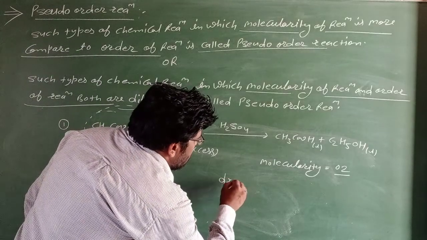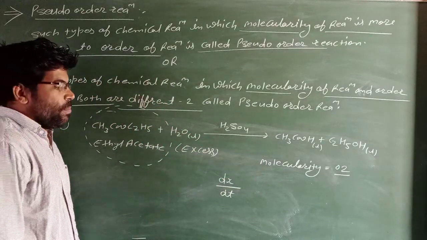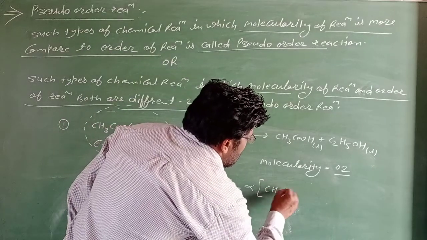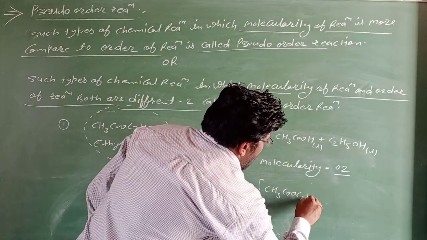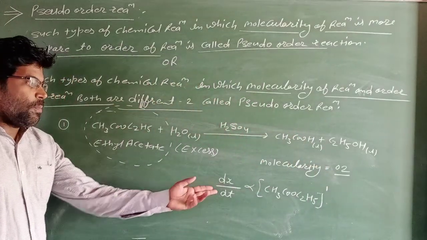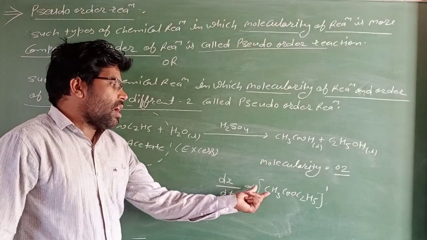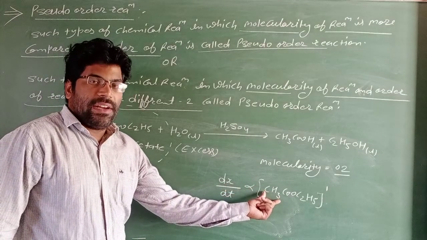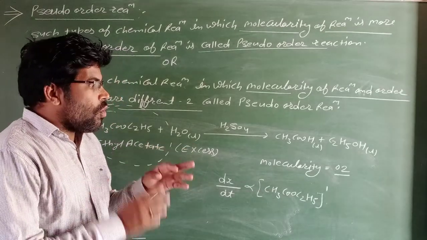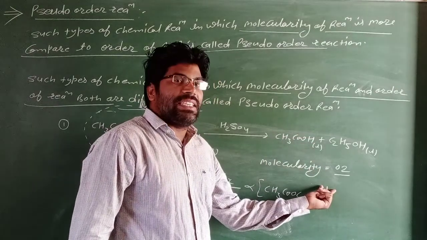So the rate of reaction dx/dt is proportional to CH3COOC2H5 to the power 1. The rate of reaction is proportional to the concentration of the reactant molecule, and the order of reaction is the sum of the powers of the concentration terms.